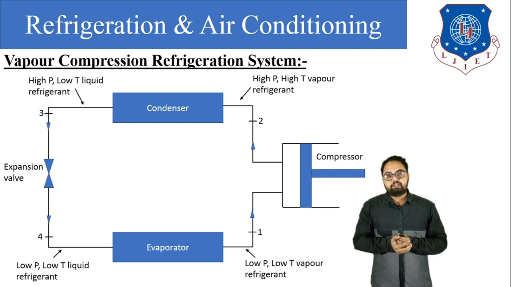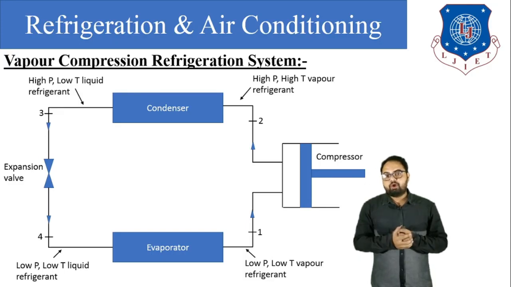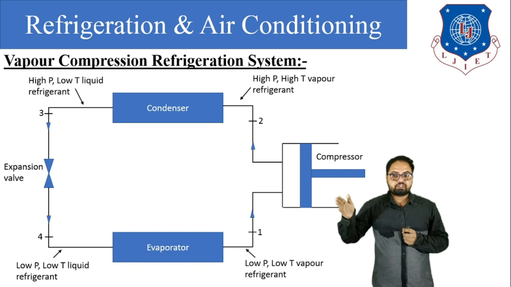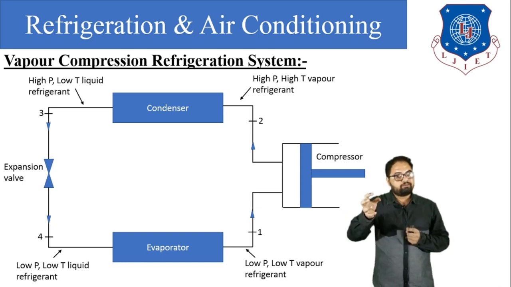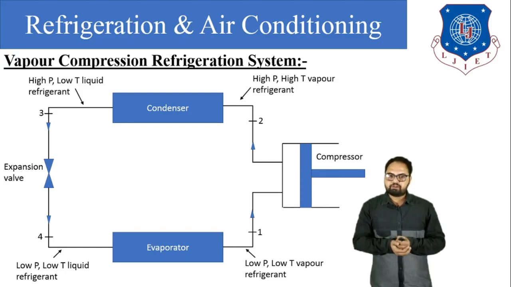We know that in latent heat there is no change in temperature, only a phase change occurs. So that heat is known as latent heat. When the low pressure and low temperature liquid refrigerant enters the evaporator, the refrigerant absorbs only latent heat load, and the low pressure and low temperature liquid refrigerant will convert into low pressure and low temperature vapor refrigerant.